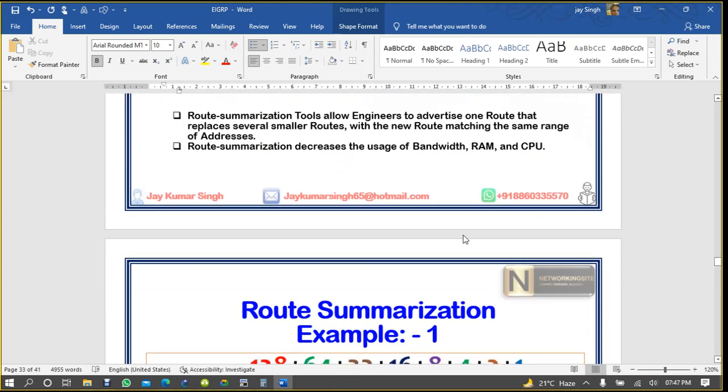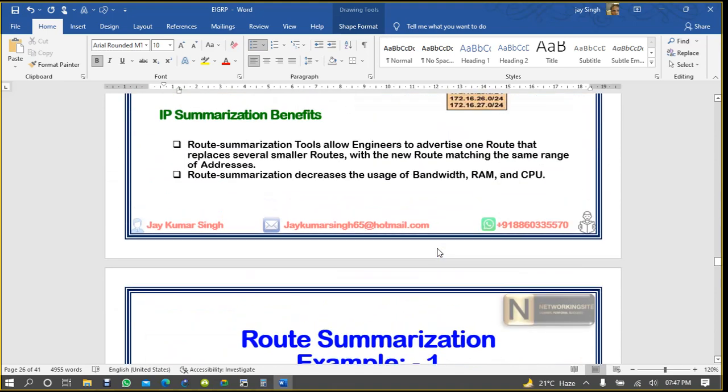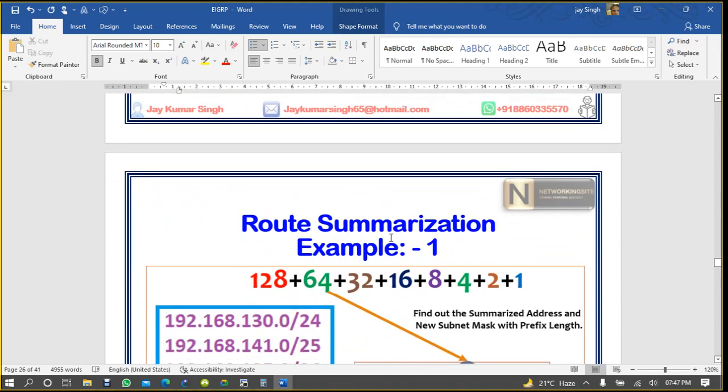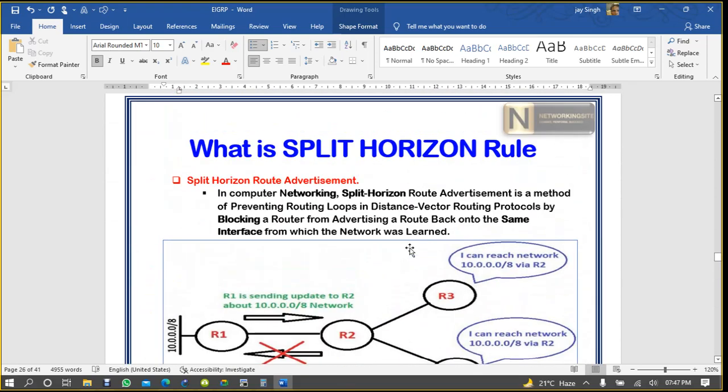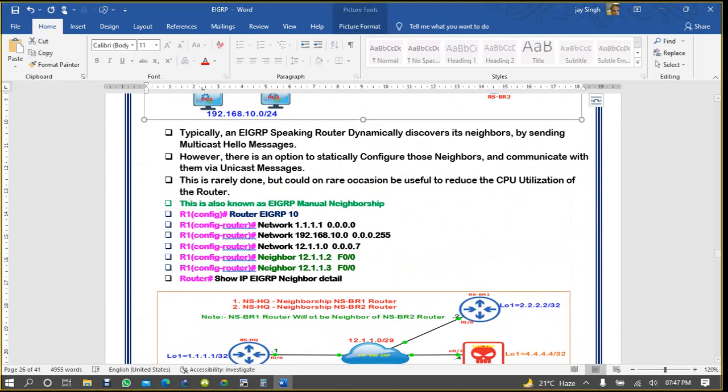I think route manipulation, have you done route summarization? Yes, we did it in CCNA. Okay, then tomorrow, right? Okay, sure. Yeah, thanks.